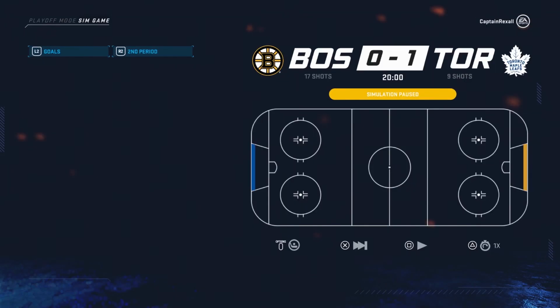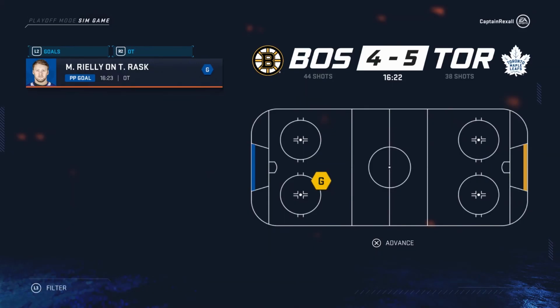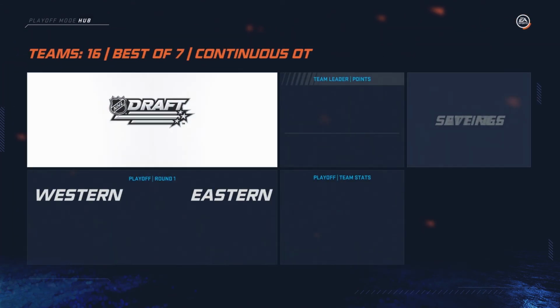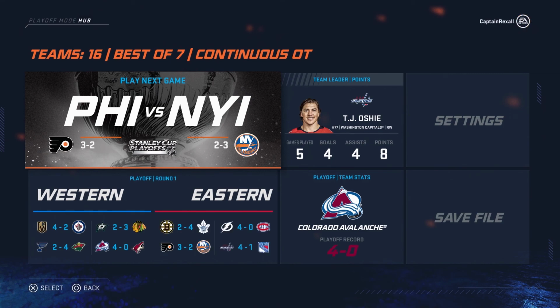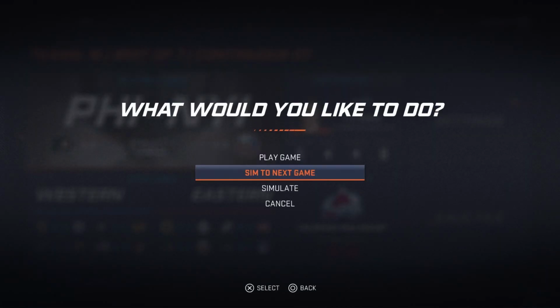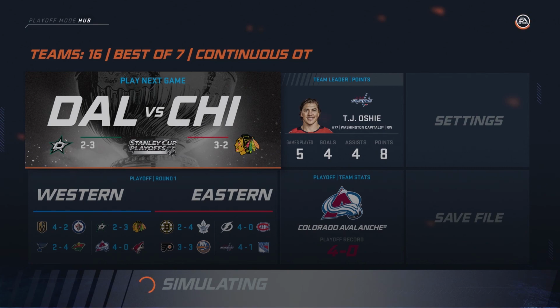This is a big game to kind of watch and see as the Toronto Maple Leafs have done the impossible in overtime. Morgan Rielly burying the Boston Bruins as the Toronto Maple Leafs have moved on to the next round for the first time in forever.